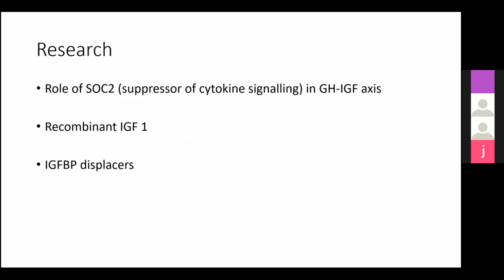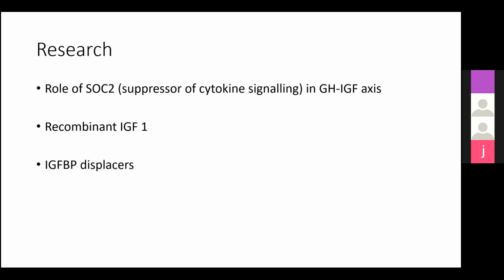So there is research going on about ways to improve the response to growth hormone therapy. One is the role of SOCS2, which is seen both in insulin resistance as well as in growth hormone resistance in CKD. Whether a targeted approach towards these molecules can help in improving therapy with growth hormone.